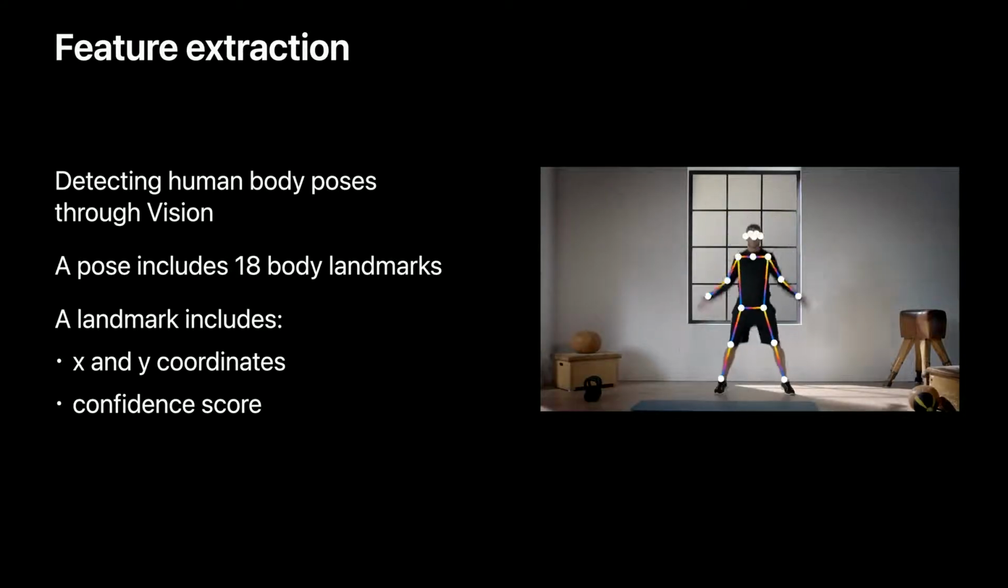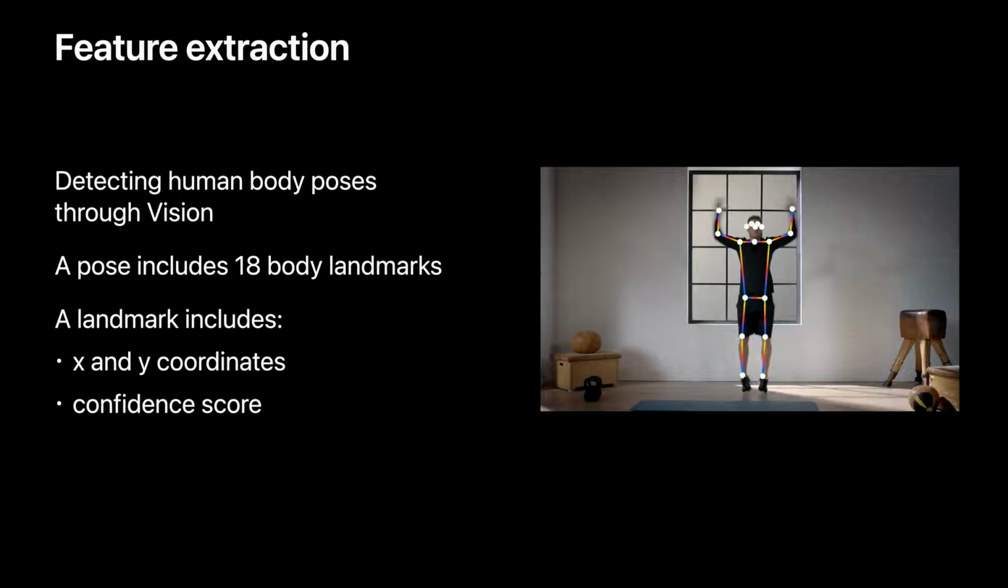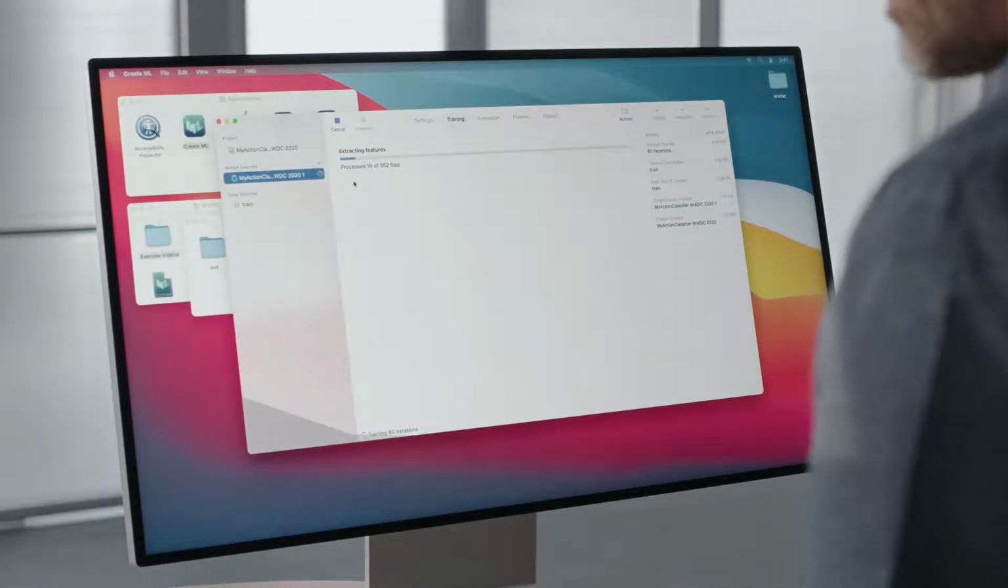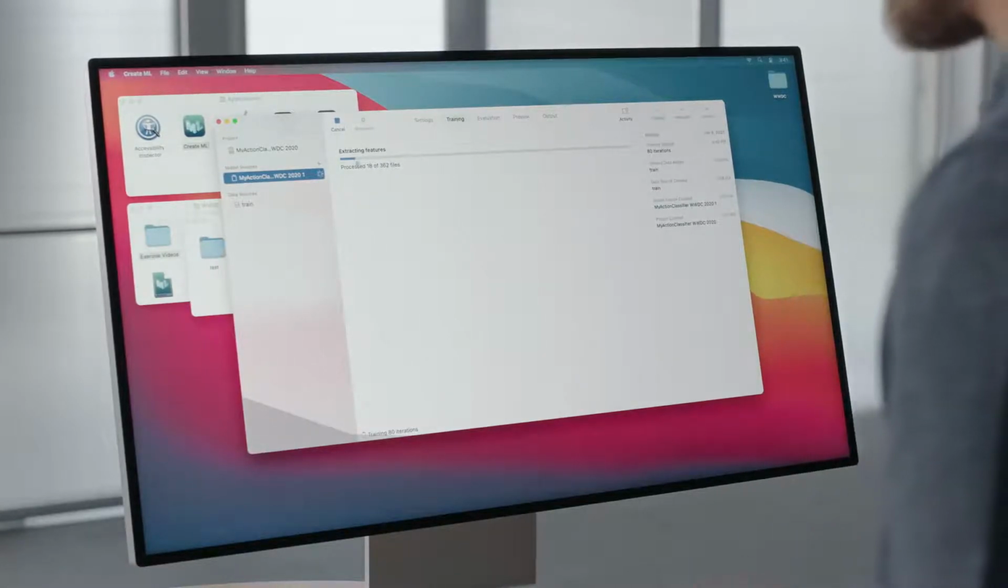Using the power of the Vision API, we look at every frame of our video and encode the position of 18 landmarks on the body, including hands, legs, hips, eyes, etc. For each landmark, it records X and Y coordinates, plus a confidence, and these form the feature that we use for training. Let's go back and find out how it's getting on. The feature extraction is going to take about half an hour, and we don't want to wait, so I'm going to stop this training process and open a project with a model that we made earlier.